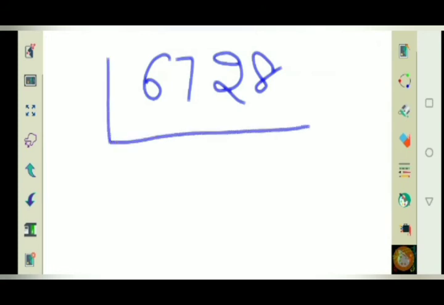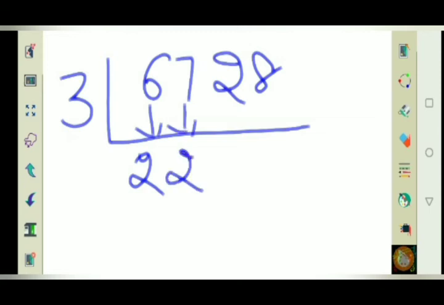So let's take, try to solve yourself, 6728. Let's divide it by 3. Now 3 2s are 6. No remainder with 2 carry. Then 3 2s are 6. But here we are getting remainder 1. So I will be using it as prefix.